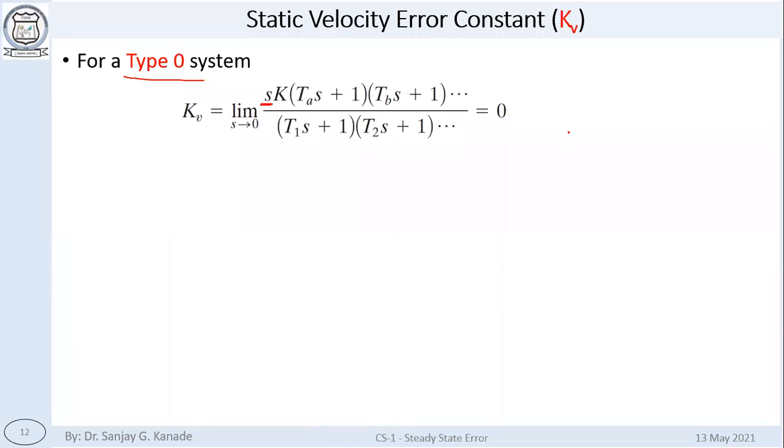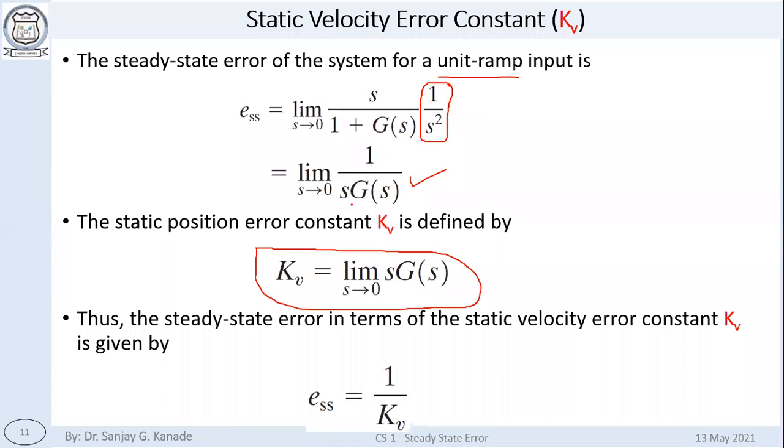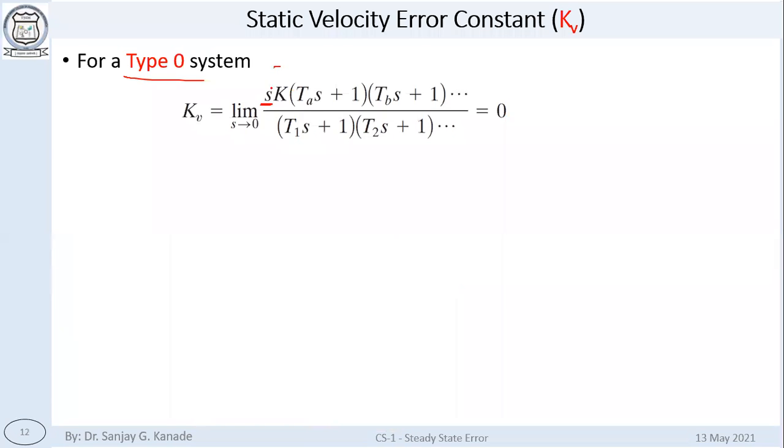Here you can see kV we are calculating. kV is equal to limit s tends to 0, s g of s. So this was g of s multiplied by this s, and because of this s, now it will become 0 for type 0 system. For type 1 system, what will happen?